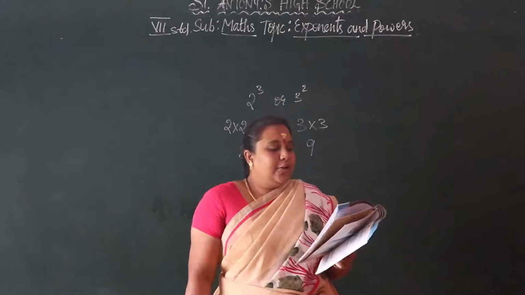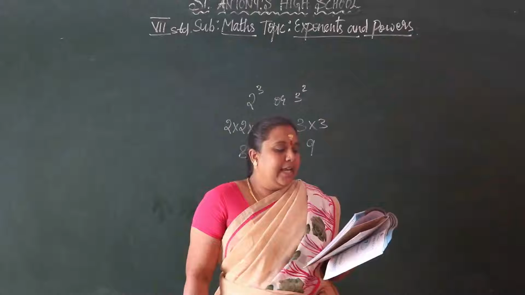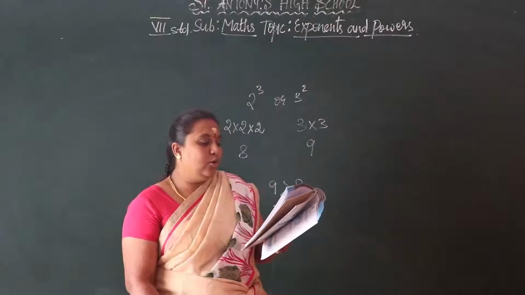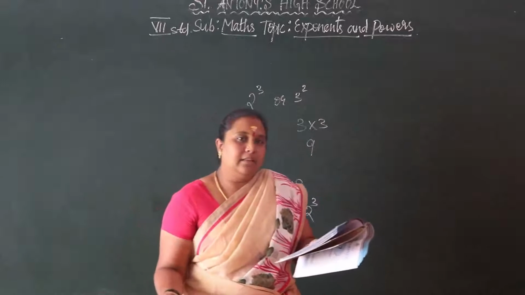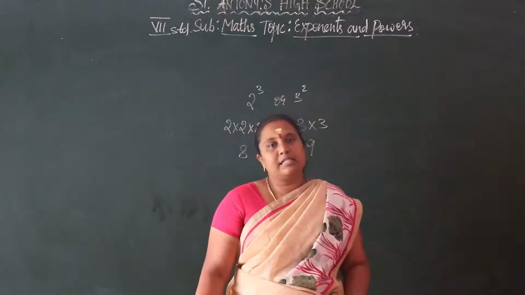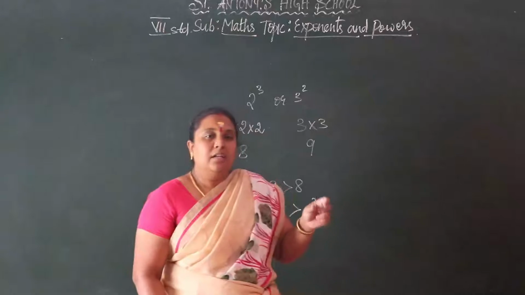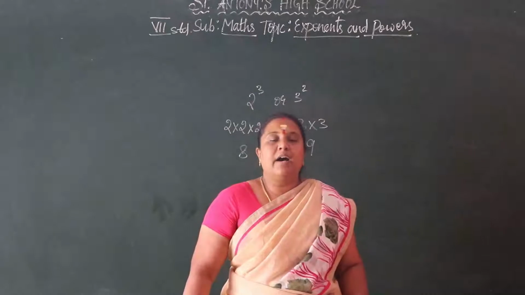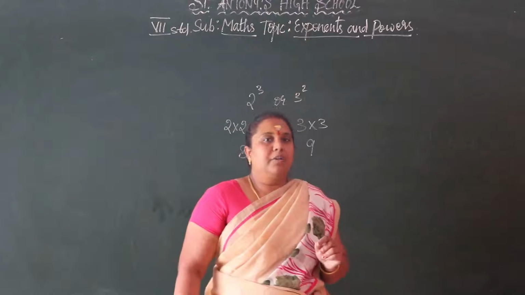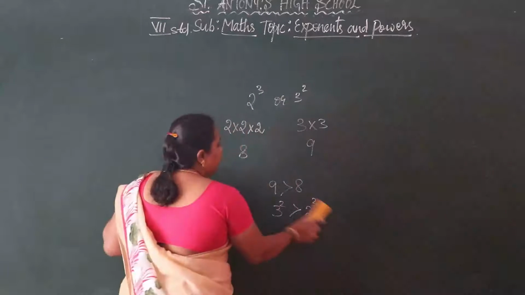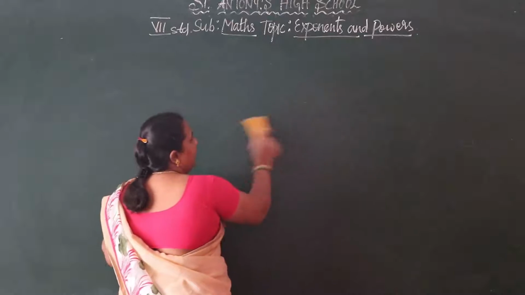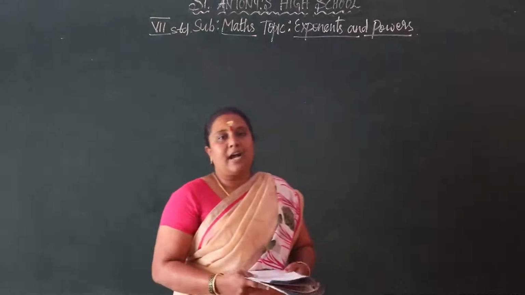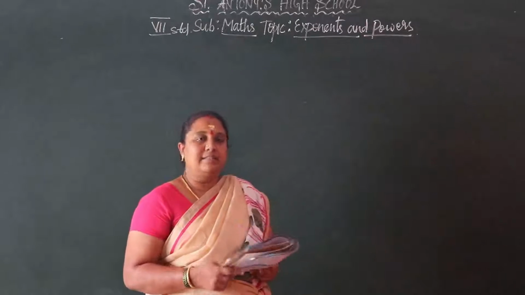Expand a cube b square and a square b cube. B square a cube. B cube a square. Are they all the same? So all the given expressions, that is exponents, okay, we have to find out whether they are the same or not. Okay. So how to find out? As before, we are multiplying the numbers by the exponents, so like that only we have to write and see.